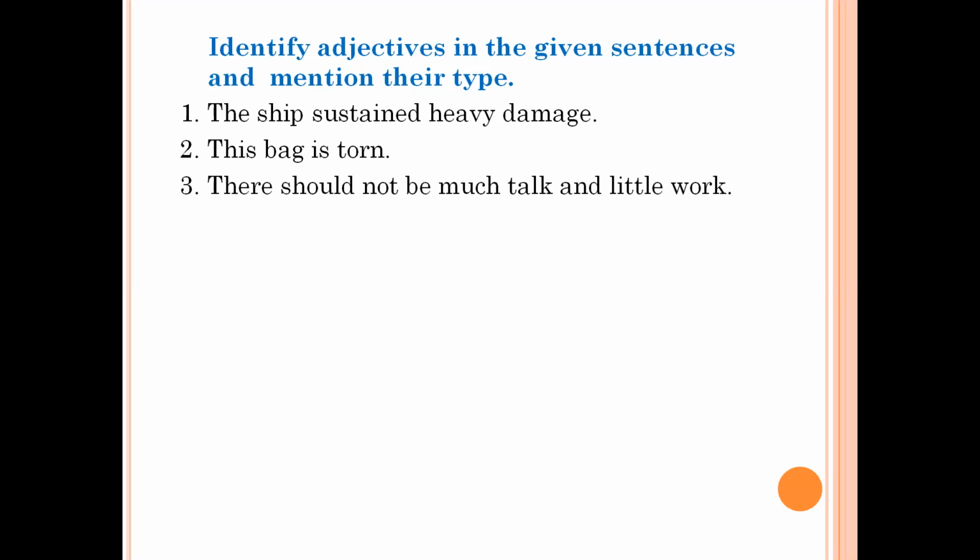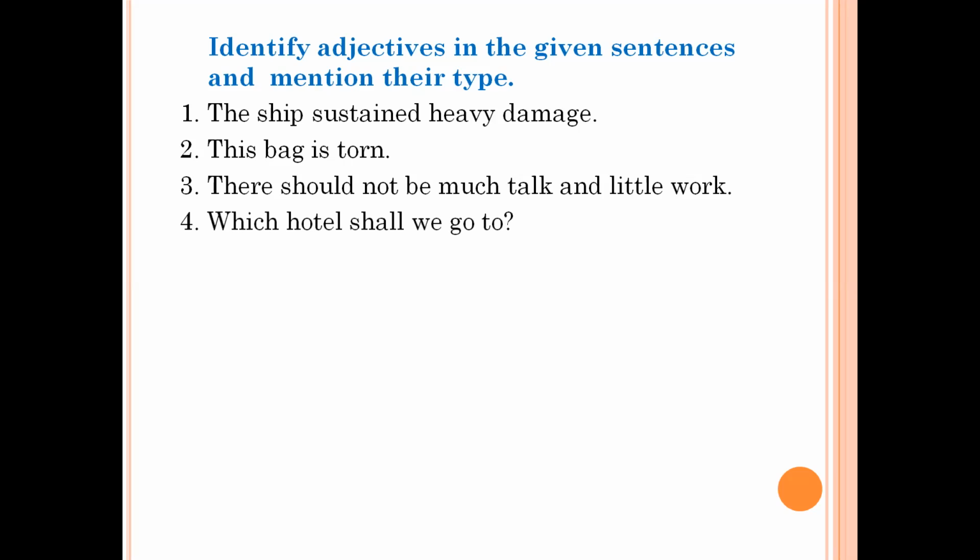This sentence means that it should not happen that we talk more and work little. So it means we should avoid talking and focus more on working. So in this sentence, much and little are adjectives, and they both are used with uncountable nouns. Talk and work both are uncountable. And so they answer the question how much. That is why they are adjectives of quantity.